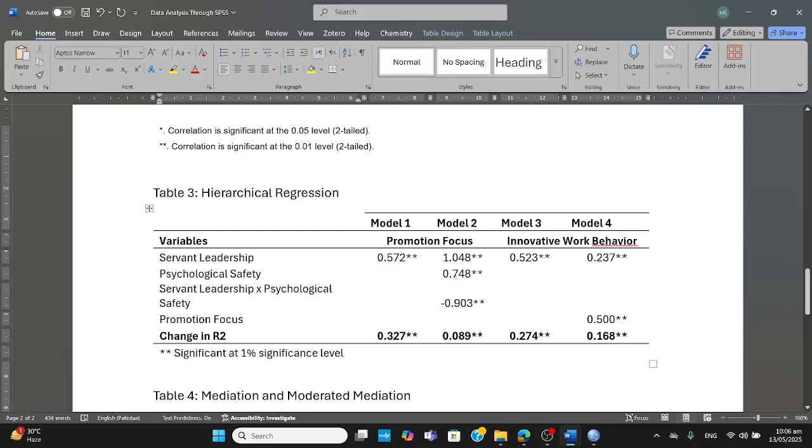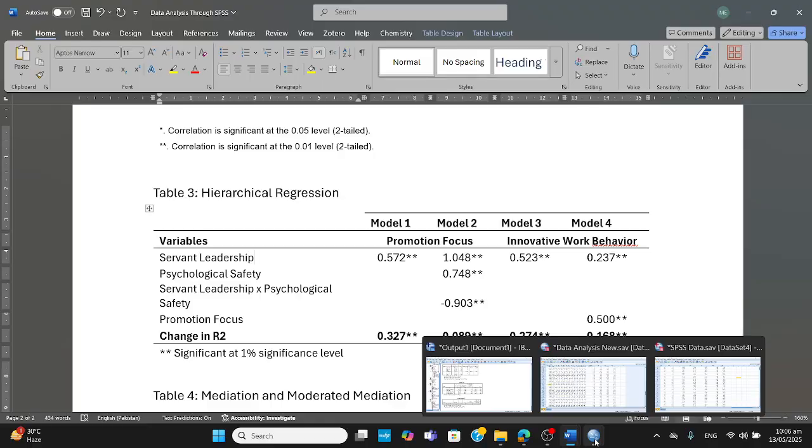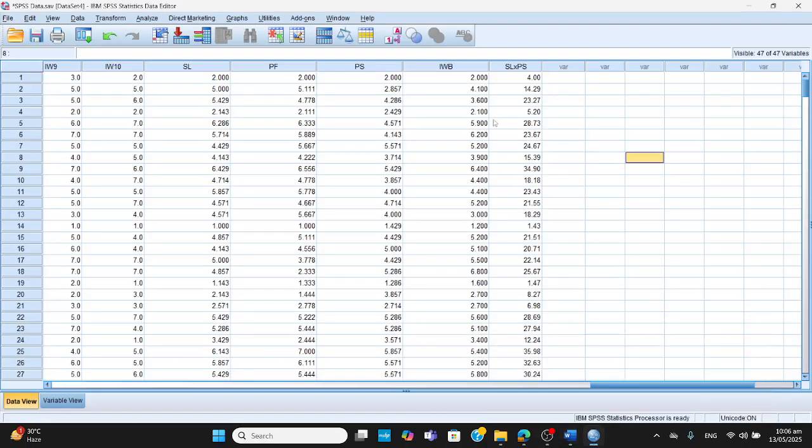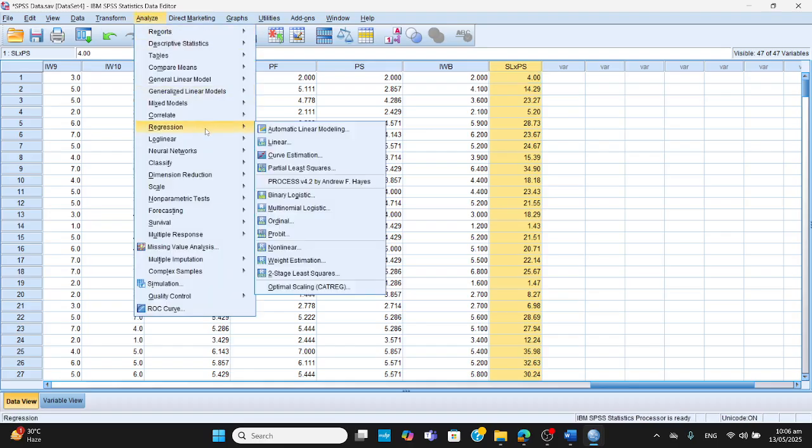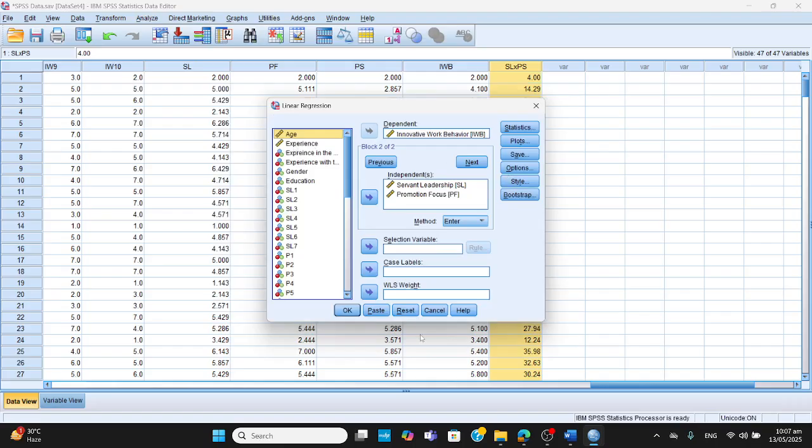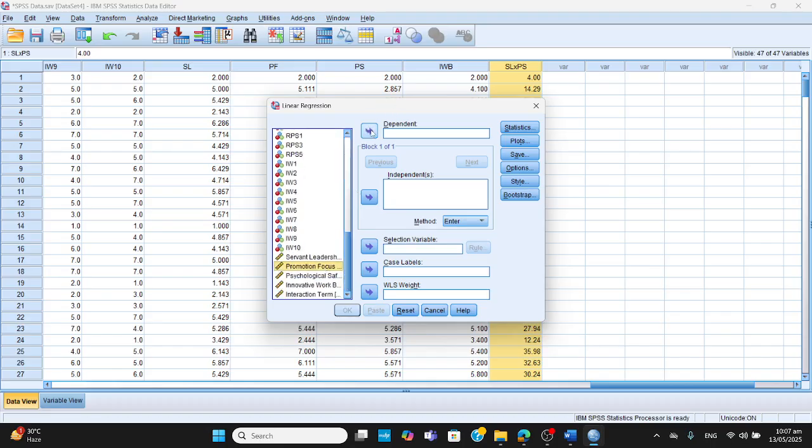So again, we have to run two different models and you will see how we would do it. We come here to the data. This interaction term we have already produced, and you can have a look at how things are done. First, I go to Analyze, then Regression, Linear Regression, and I have pressed the reset button, and the things have vanished. Now my new dependent variable is promotion focus. In the first go, I provide servant leadership. In the second go, along with servant leadership, I provide psychological safety, and along with it, the interaction term made up of SL and PS.